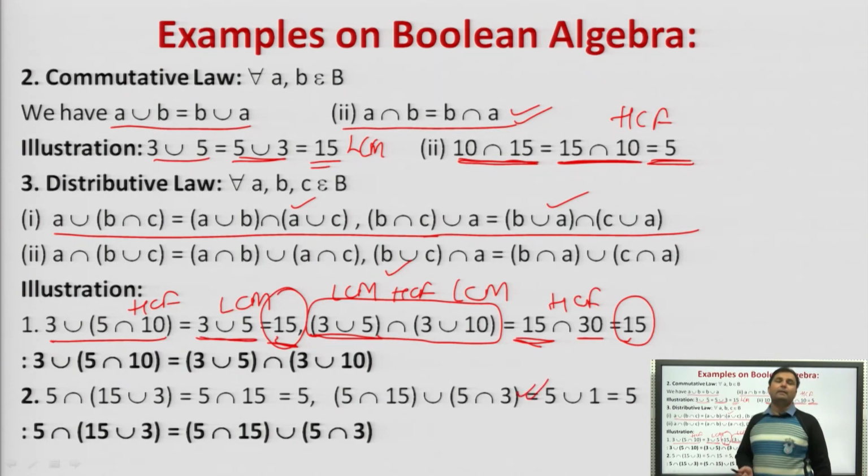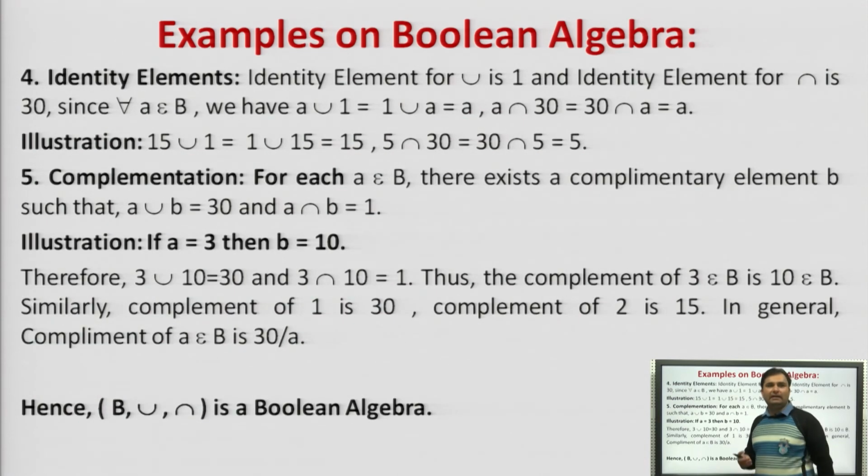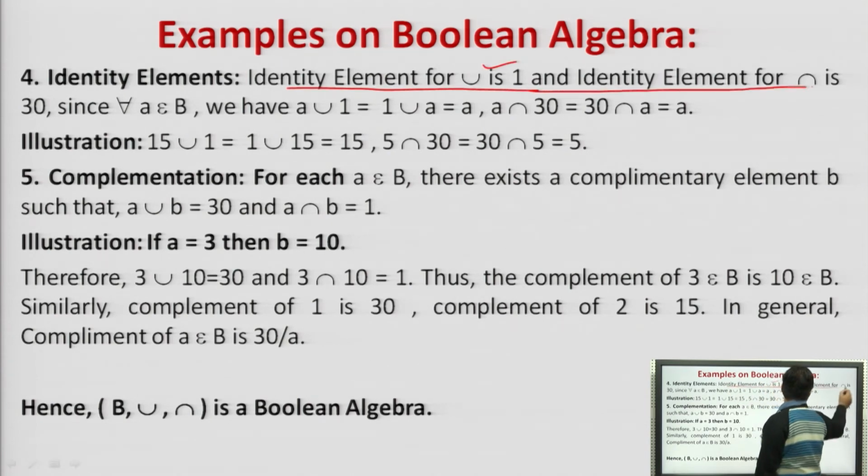Similarly, for the second example, we have a look on this also. Next is the identity element. Identity element for union is 1 and identity element for intersection is 30. Please remember, for union identity element is 1. For intersection identity element is 30.